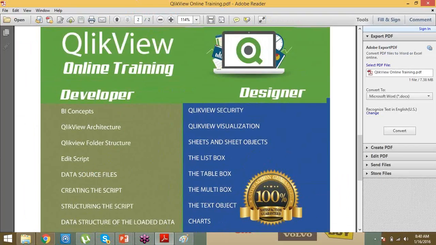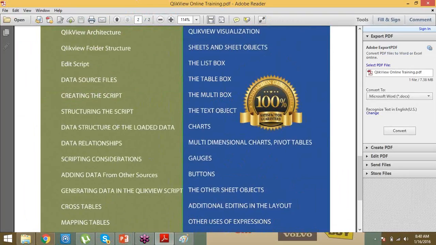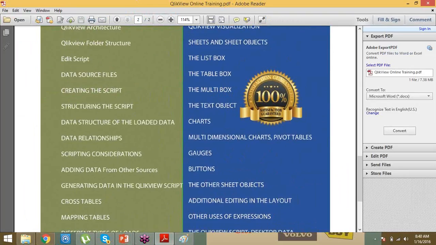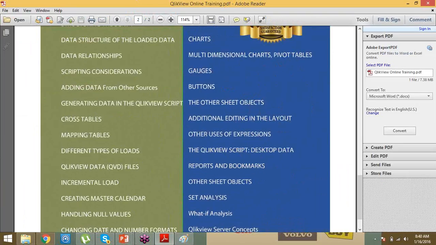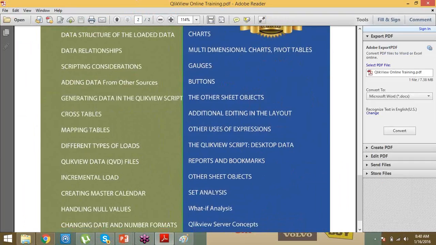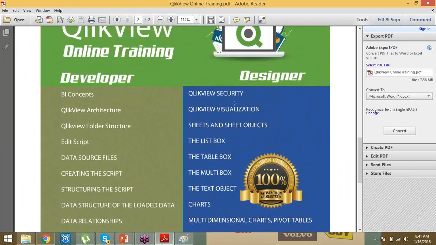ClickView developer will do all the ETL activities. Here you can see ClickView architecture, ClickView folder, ClickView data source files, how to create them, how to load the data from different data sources. What is a mapping? These are the different transformations: mapping, cross tables, different types of loads. Incremental load means what? These are all the ETL activities. And then the second phase is the designer activity. Designer means how to visualize the data.